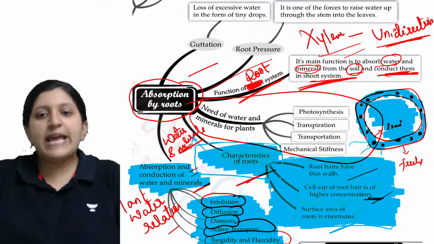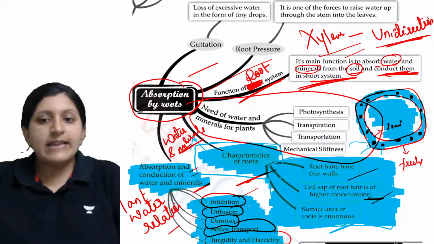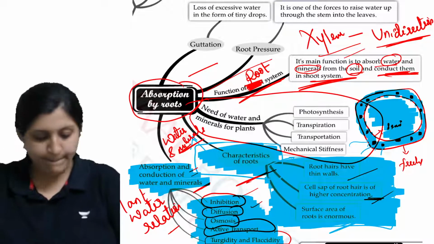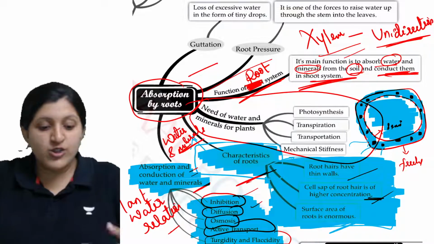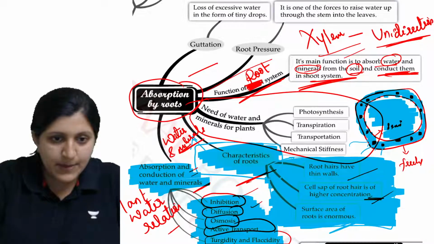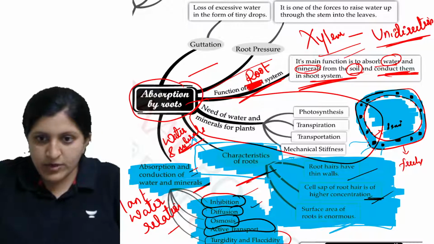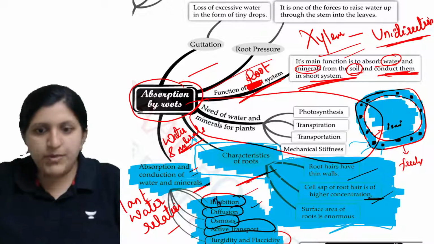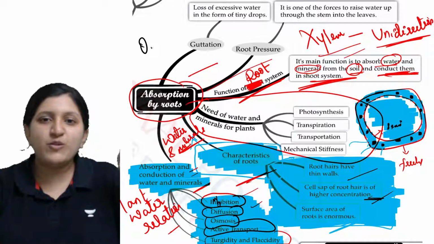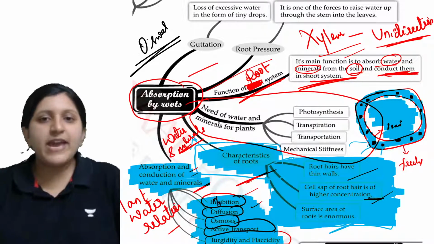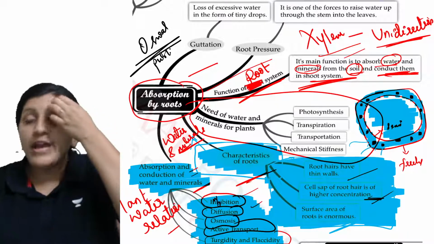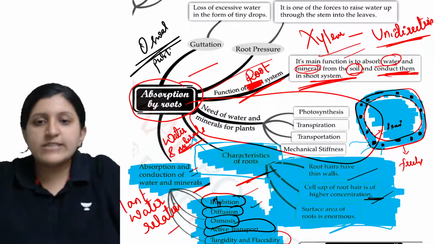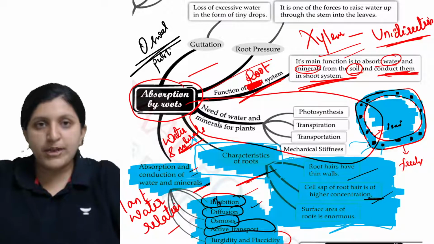All right, there is an inhibition process and a diffusion process. Any idea what is inhibition? Sorry, this is not inhibition, I'm really sorry, this is supposed to be imbibition. Some typing errors are there in the Oswal publication, from where I have taken this mind map of different chapters for ICSE Class 10. So the term is imbibition.